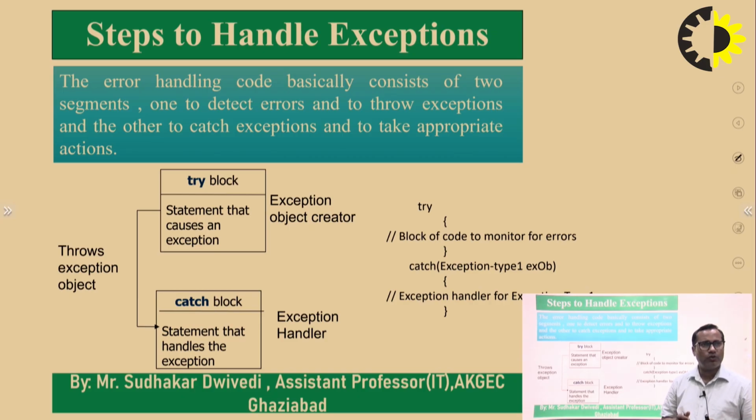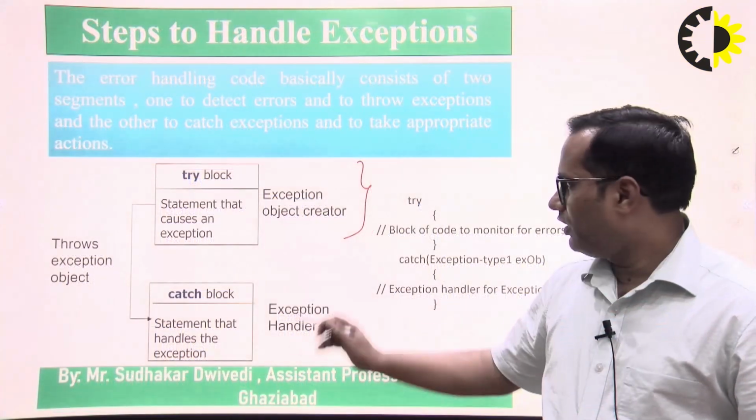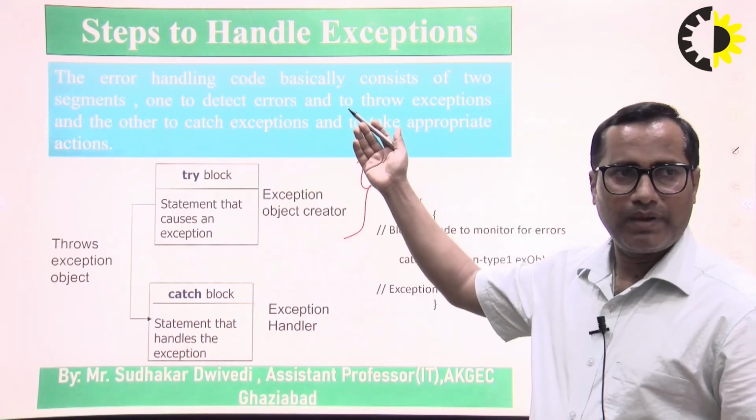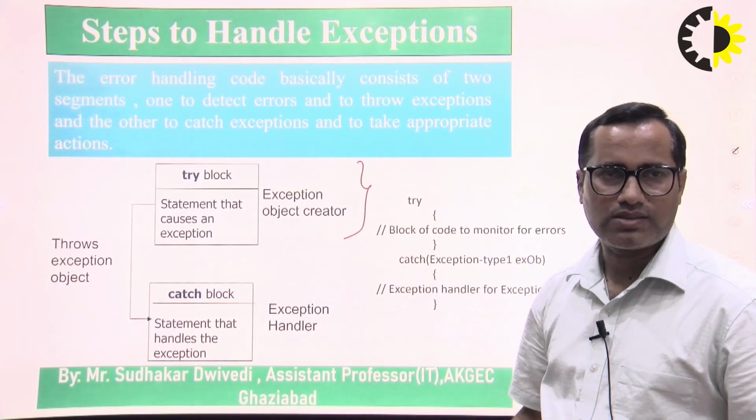And the error handling code basically consists of 2 segments. This error handling code that we need to incorporate in the programming code may contain two segments. One is for detecting the error and throwing the exceptions, and the other is to catch the exception and to take the appropriate actions. So as we have discussed, it may have four types of sections. We can see all the error handling mechanisms can be divided into two sections.